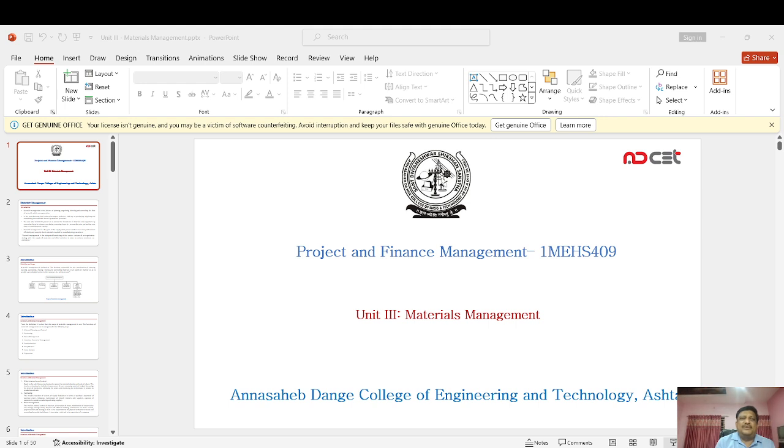So from this particular case, we can see the main aim of the standardization: the maximum variety of the product from the minimum variety of the material. That is the main aim of standardization. It is the process of establishing standards or units of measure by which extent, quality, quantity, value, performance, and so on may be compared and measured. So these are the things where standardization is very important for the function of material management.